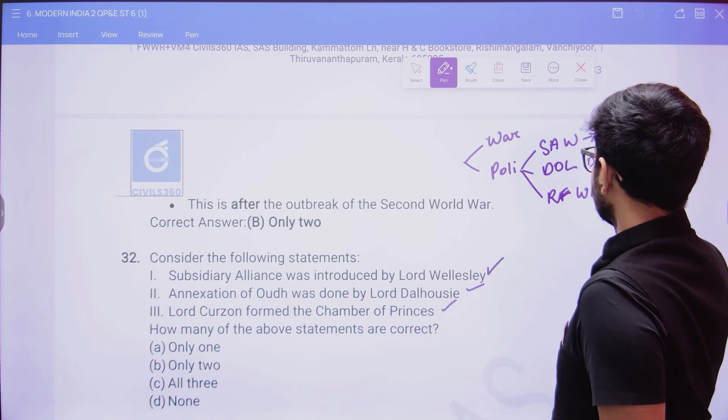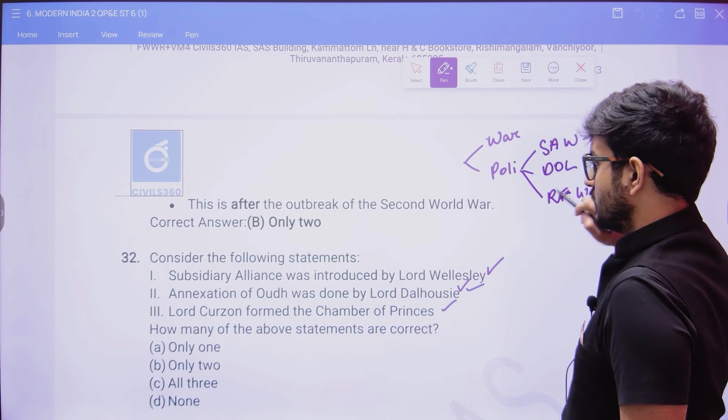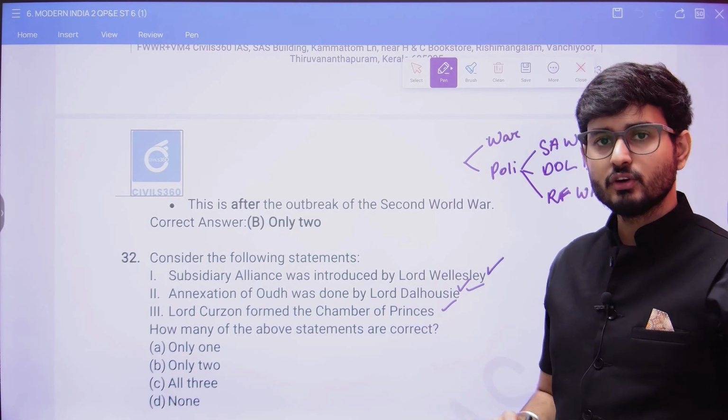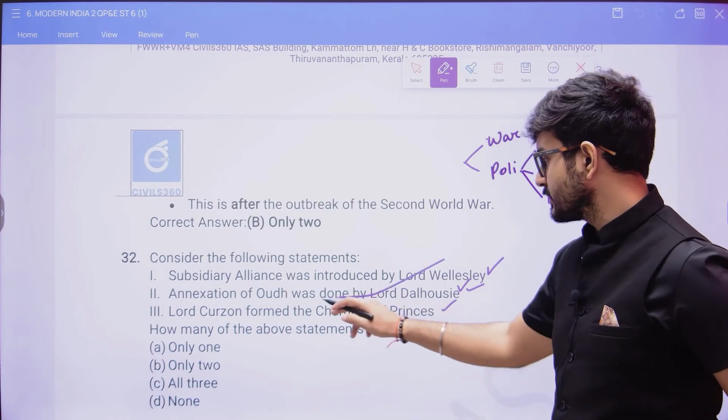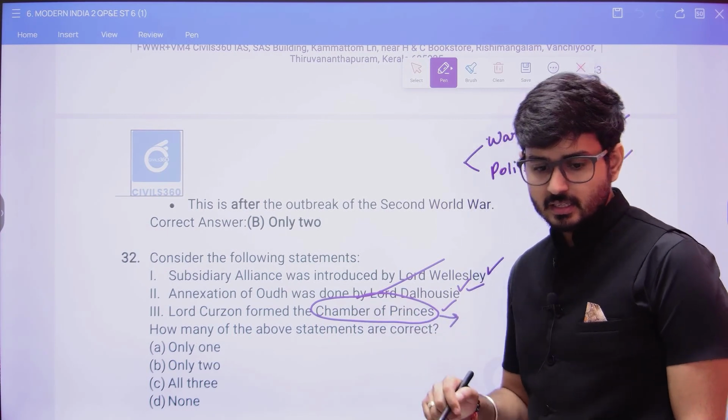Annexation of Awadh was done in 1856 by Dalhousie himself. So that one is correct. Lord Curzon formed the Chamber of Princes. The Chamber of Princes was generally created after the Government of India Act 1919.